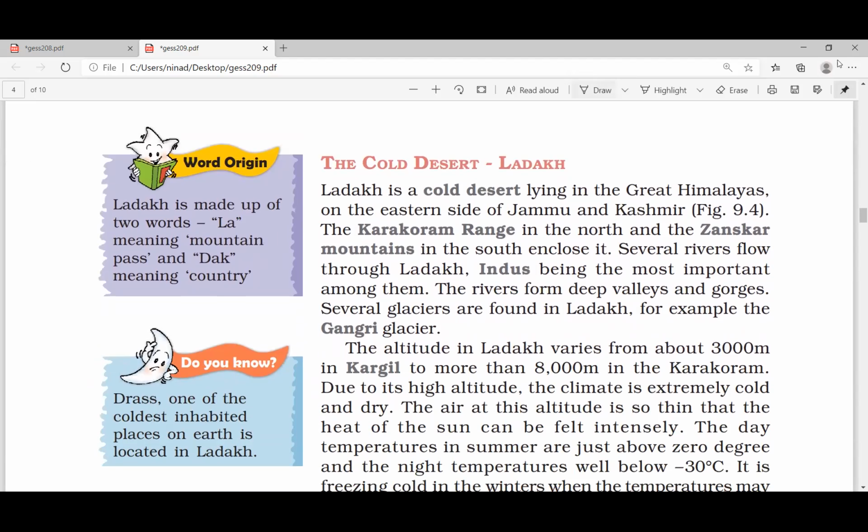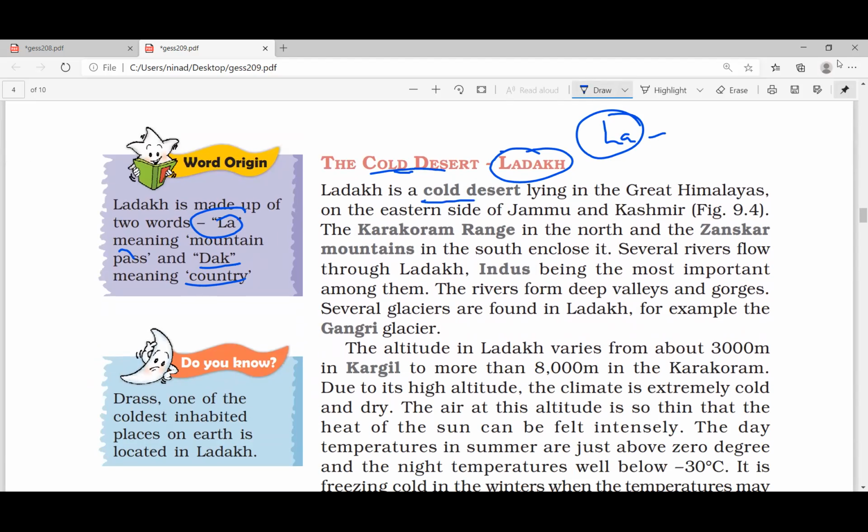Next, write the heading Ladakh. Ladakh is a cold desert in India. The word La means pass, like Nathu La, Shipki La. Ladakh is made up of two words, La, which means pass, and Dak, which means country. So it is a country of passes.